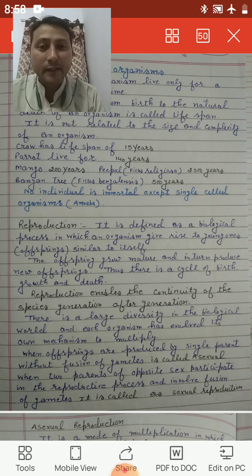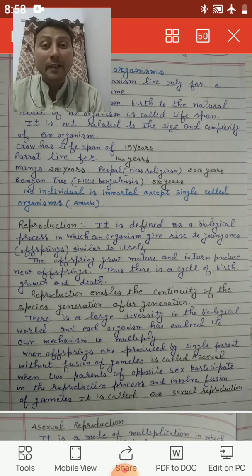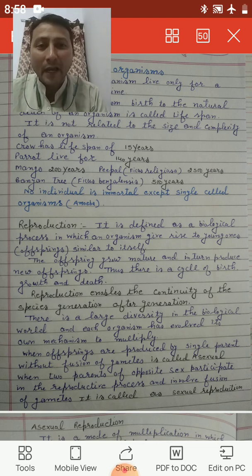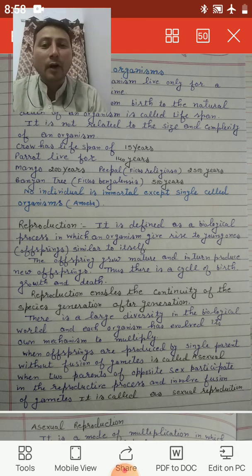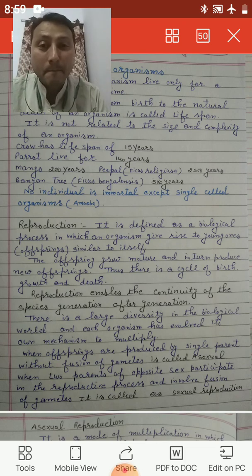But there are exceptions like unicellular organisms, amoeba, they are immortal. Why are we saying immortal? Because they are reproducing by asexual mode of reproduction. So then what is reproduction? Yeah, you all know that it is a biological process in which organisms give rise to young ones or offspring, or organisms produce individuals of their own kind. It is called reproduction. This reproduction, although not essential for the survival of the organism, is very essential for the continuity of the species on this planet Earth.